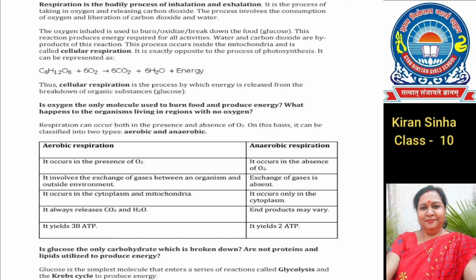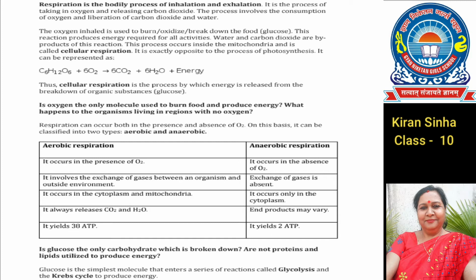Now let us discuss the types of respiration. On the basis of presence and absence of oxygen, the glucose is broken down aerobically as well as anaerobically. Let us see the difference between aerobic respiration and anaerobic respiration. Now, what is aerobic respiration? It occurs in the presence of O2.